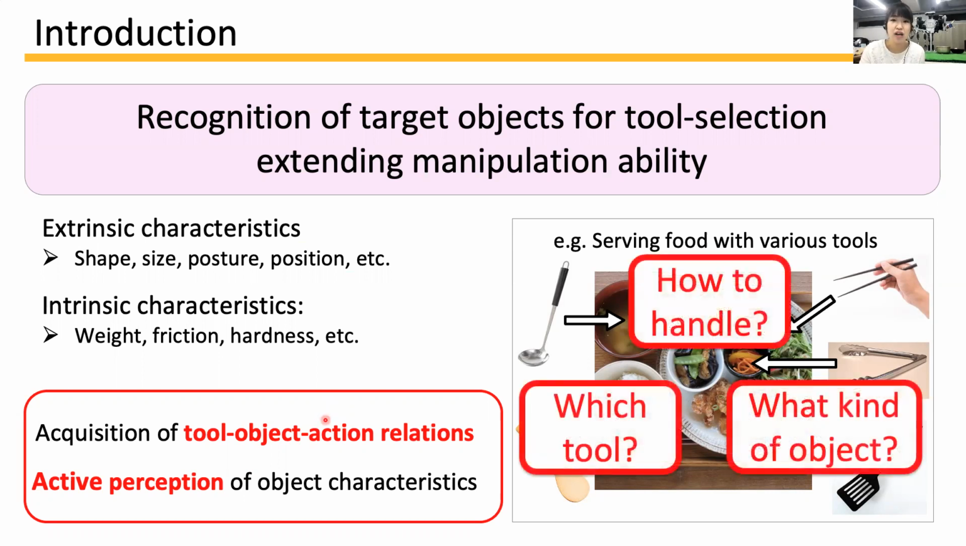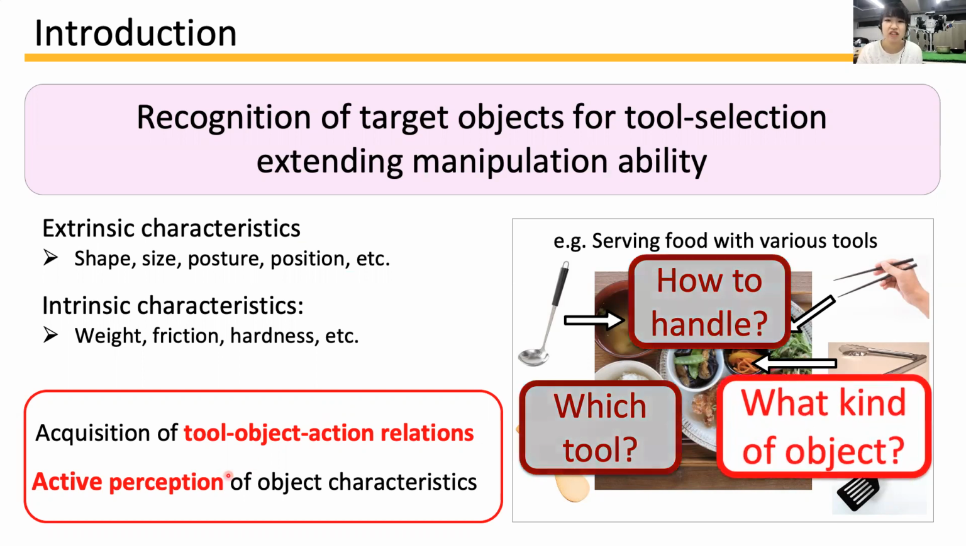Tool-object action relations are important not only to understand the tools themselves, but also to understand the object and detect which tool to use and how to handle it. Active perception is a way to recognize the characteristics of the target by capturing the time series changes in the sensory information while directly interacting with the target.